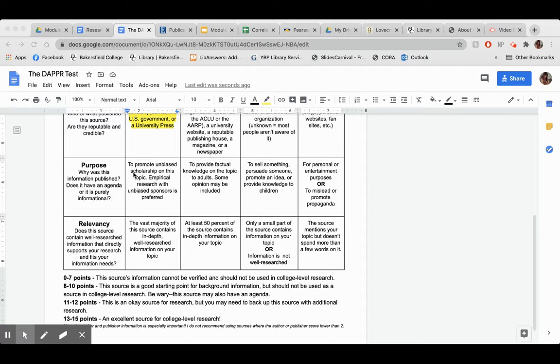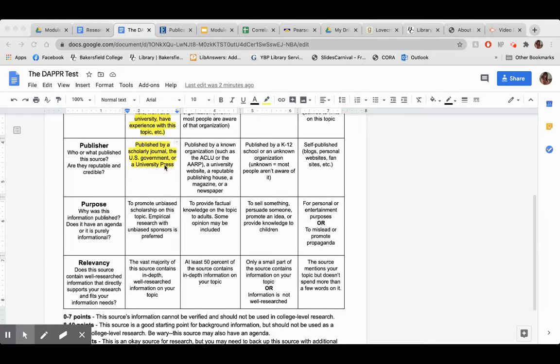So our criteria are, to give it a 3, it would need to promote unbiased scholarship on this topic. Empirical research with unbiased sponsor is preferred. 2 would be to provide factual knowledge on the topic to adults. 1 would be to sell something, persuade someone, promote an idea, or provide knowledge to children. And 0 is that this was published for personal or entertainment purposes or to mislead or promote propaganda.